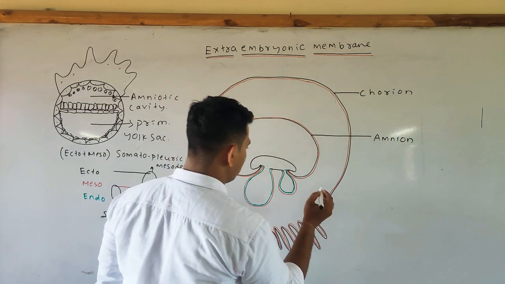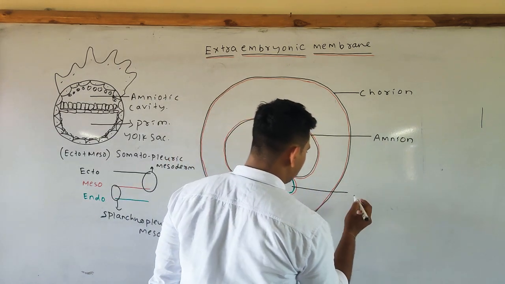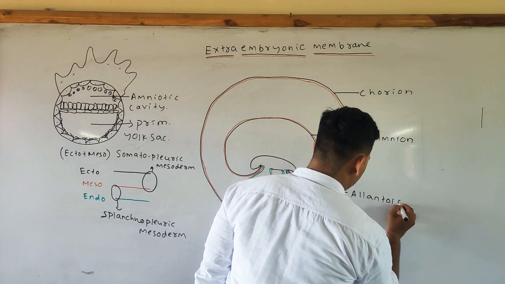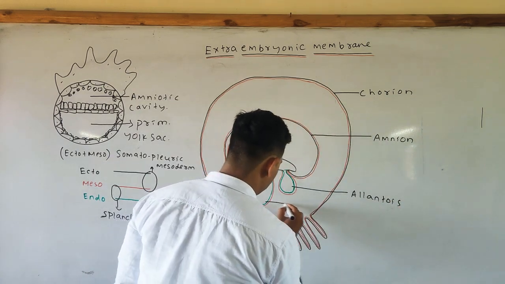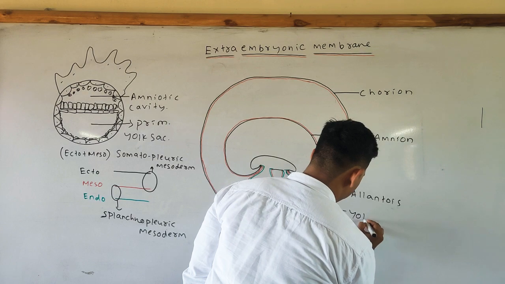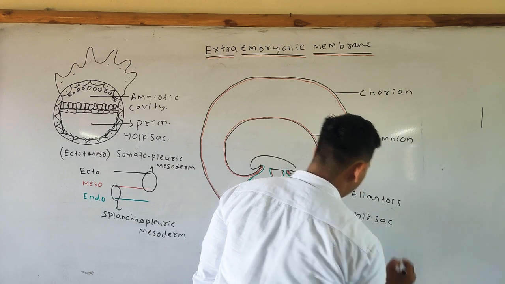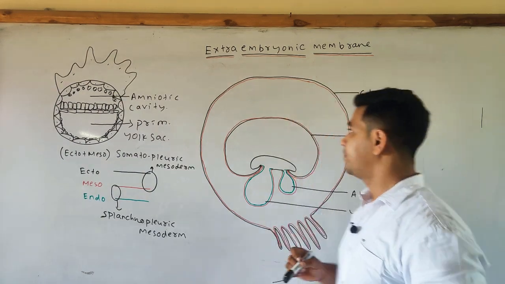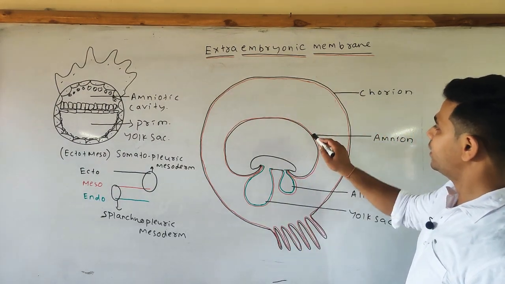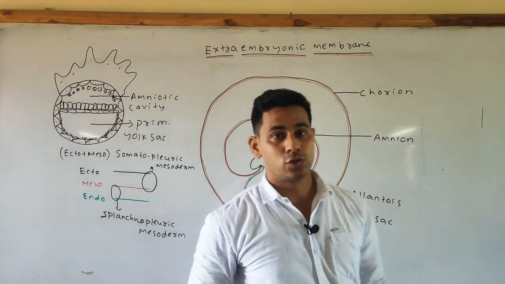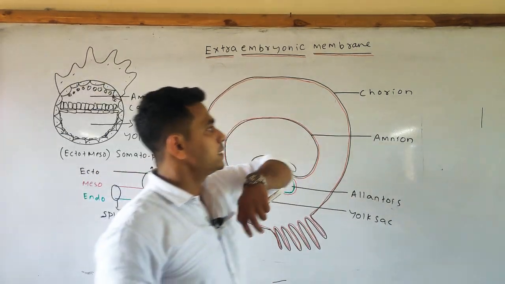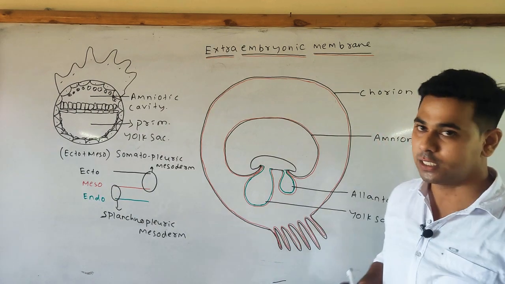This one is your allantois and this one is your yolk sac. Here two cavities are formed. The first cavity is in between the chorion and amnion. The cavity that is formed in between the chorion and amnion is known as the extraembryonic coelom.